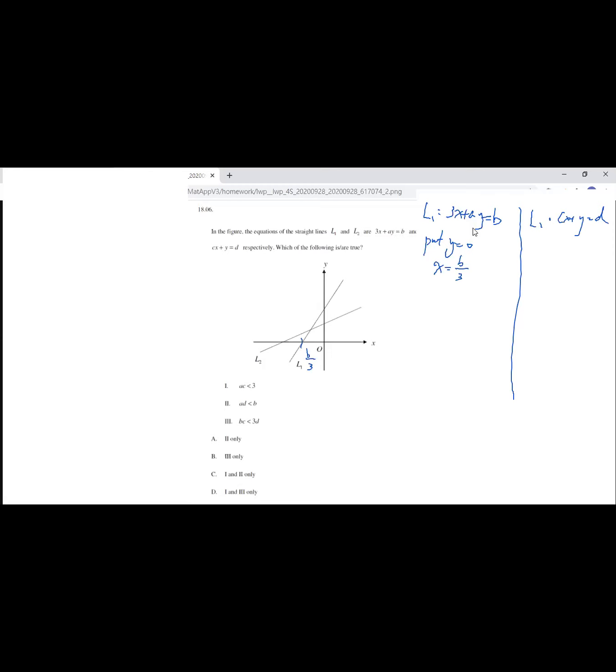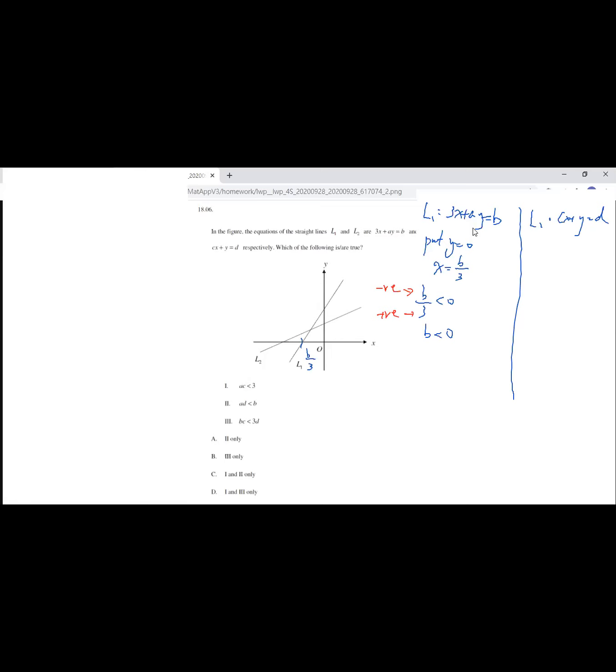the y-axis, which means that the x-intercept should be less than 0. Is that okay? Which means that this 3 is positive, and then I want the result to be negative, which means that b should be negative. Okay, so b should be less than 0.